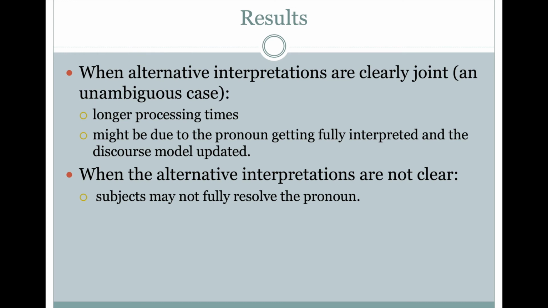Our results indicate when alternative interpretations are clearly disjoint, there were longer processing times because the pronouns might be fully interpreted and the discourse is updated. When the alternative interpretations aren't clear, subjects may not fully resolve the pronoun.